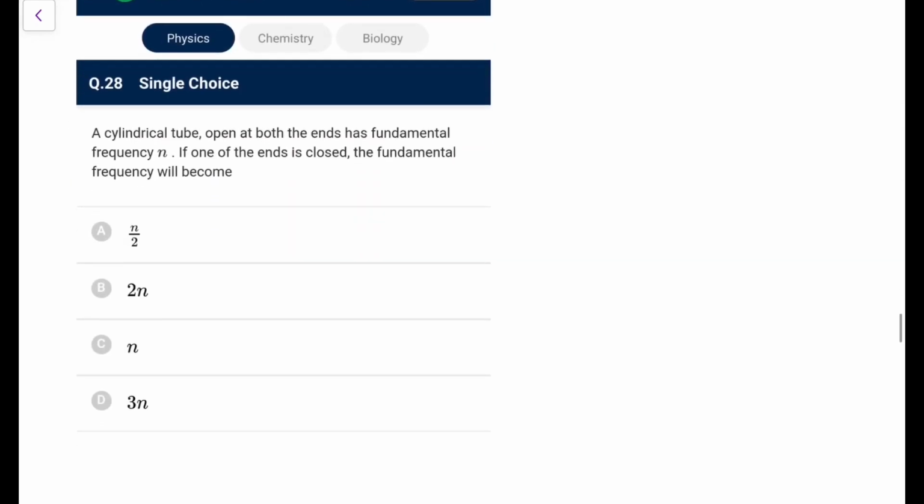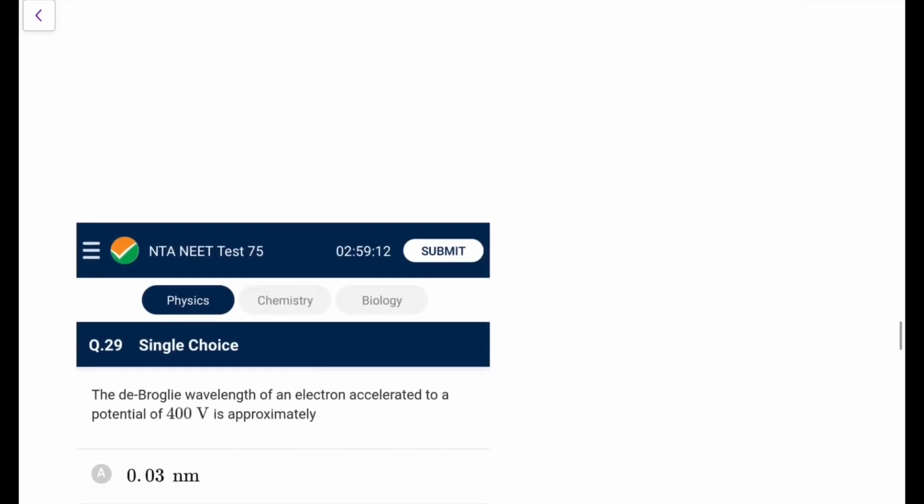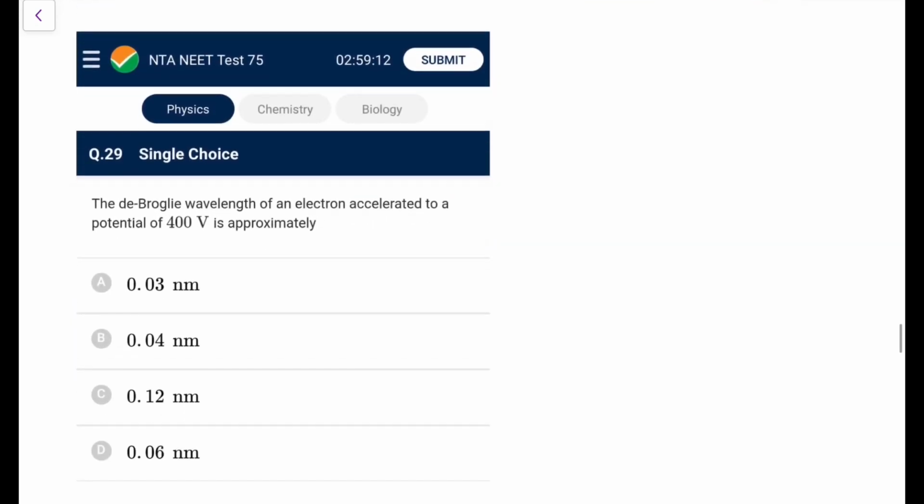Next, a cylindrical tube which is open at both ends has fundamental frequency n, if one end is closed, fundamental frequency is, if it is open we know F0 would be V by 2L, and if it is closed F0 dash will become V by 4L, so it will become half of the original one, that means it becomes N by 2, so go for option A here.